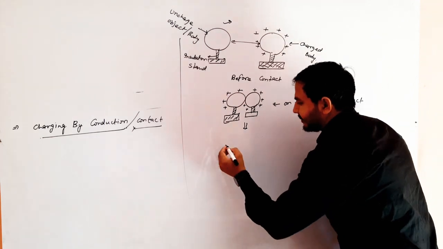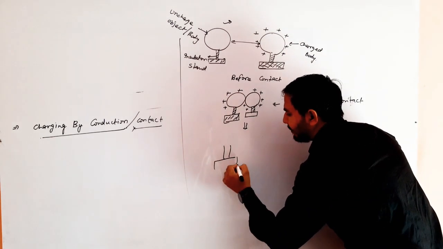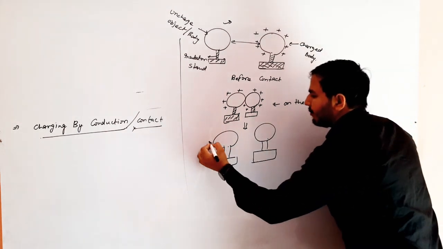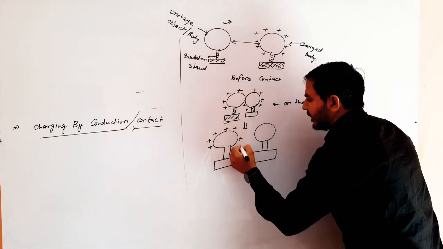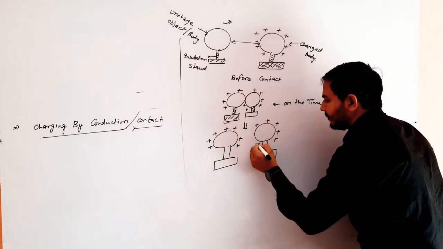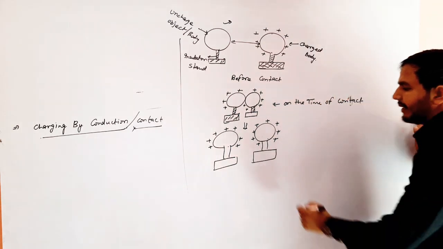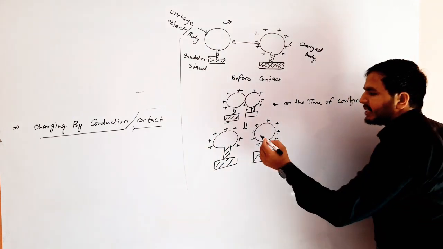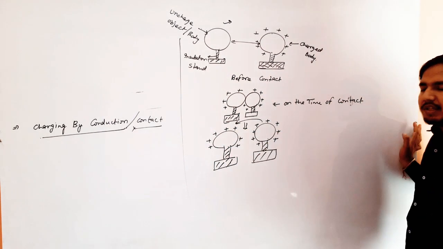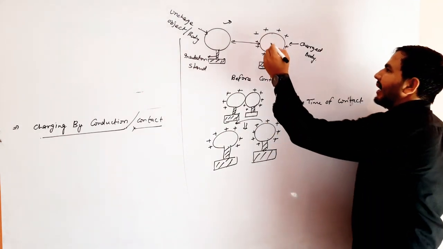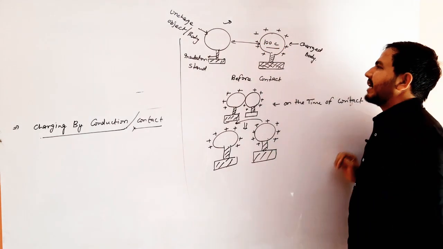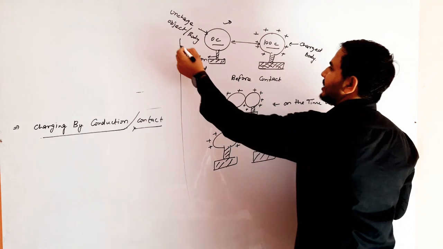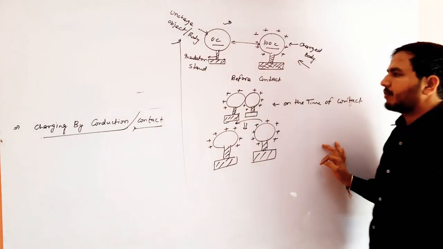Now, after the contact, we can separate these bodies just like that. This is the insulator stand. But 50% charge is transferred to the uncharged body. You can take an example. Let the charge on this object be 100 coulomb. The charge on this object is 0 coulomb because this is the uncharged body. This is the charged body.